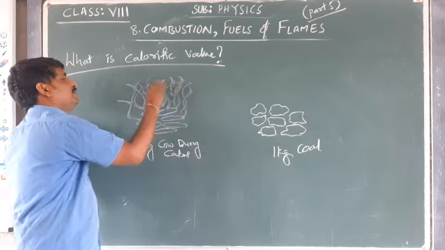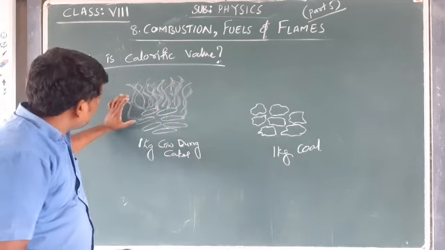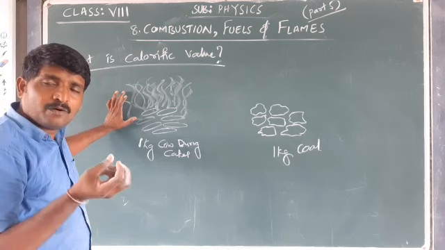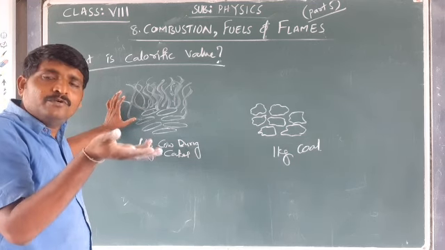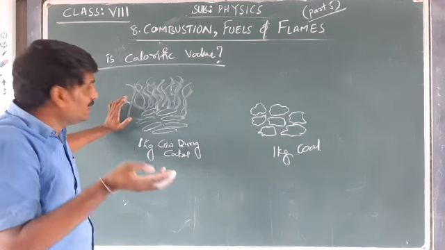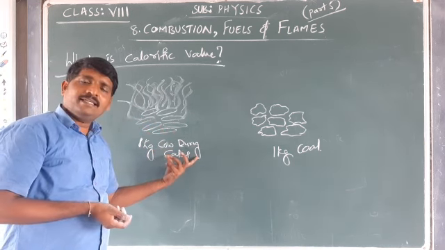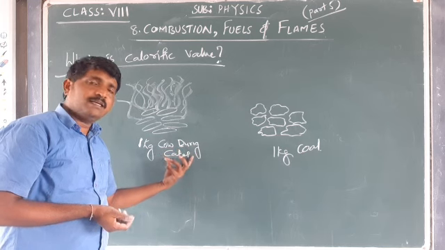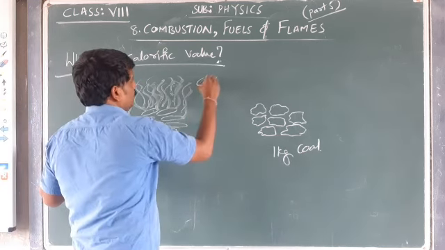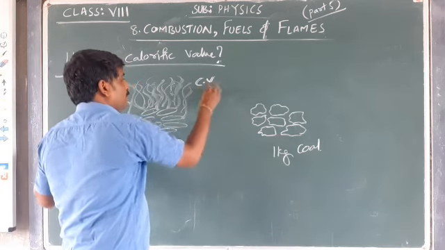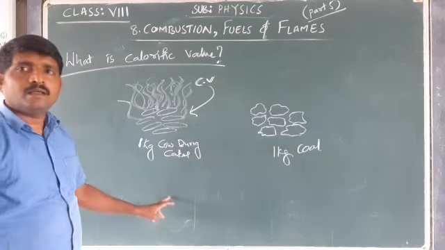The amount of heat which is produced when 1 kg of cow dung cakes is burned is the calorific value of this cow dung.